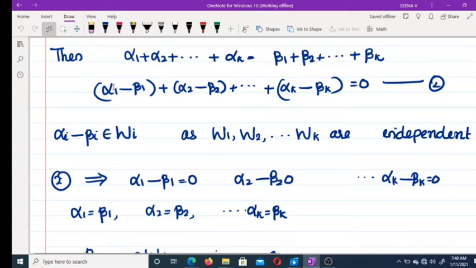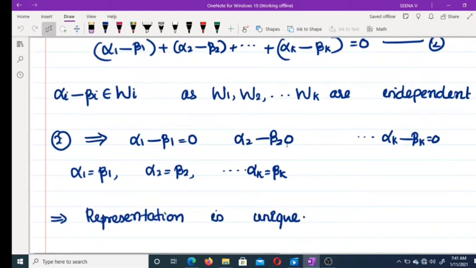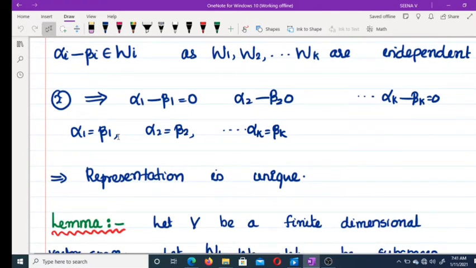Now each alpha 1 belongs to W1, beta 1 belongs to W1. As W1 is a subspace, alpha 1 minus beta 1 belongs to W1, alpha 2 minus beta 2 belongs to W2, etc., alpha k minus beta k belongs to Wk. Therefore, as W1, W2, etc., Wk are independent, this implies alpha 1 minus beta 1 equal to 0, alpha 2 minus beta 2 equal to 0, etc., alpha k minus beta k equal to 0. Therefore, alpha 1 equal to beta 1, alpha 2 equal to beta 2, etc., alpha k equal to beta k. Therefore, the representation is unique. Clear?